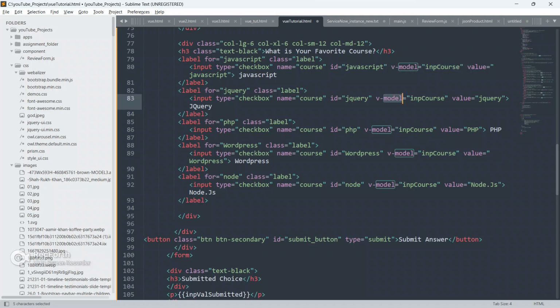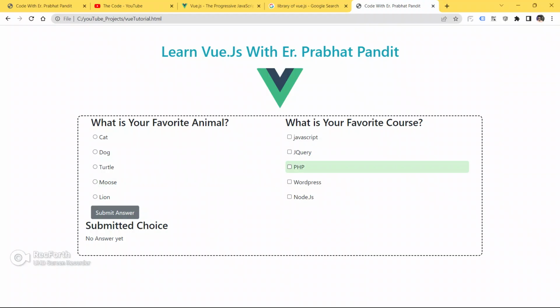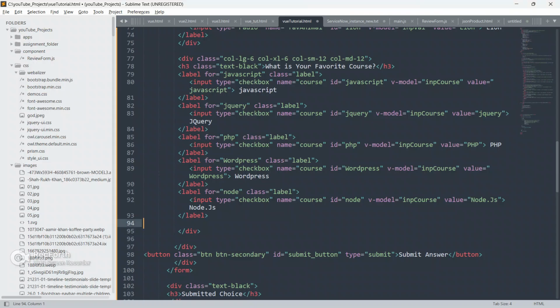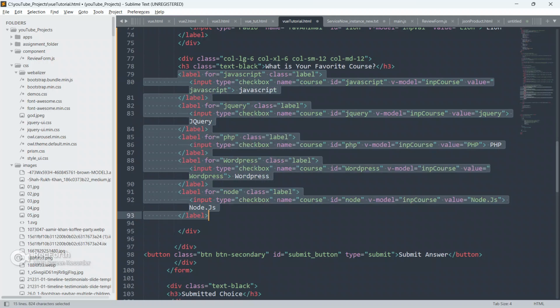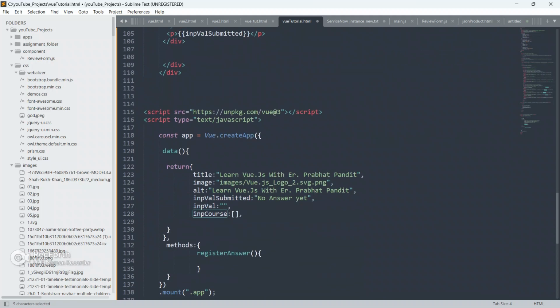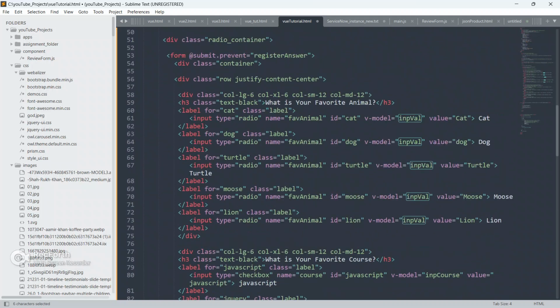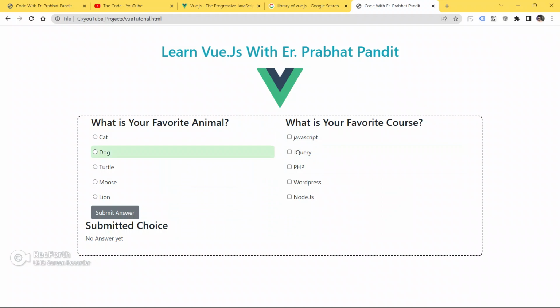Okay, here also we have given v-model as input course. Here also v-model is same as input course, and here too. But you always remember guys, this checkbox is going to form an array. Okay, all the checkboxes are going to form an array. That's why I have given this v-model attribute as an empty array, and this input val as blank.